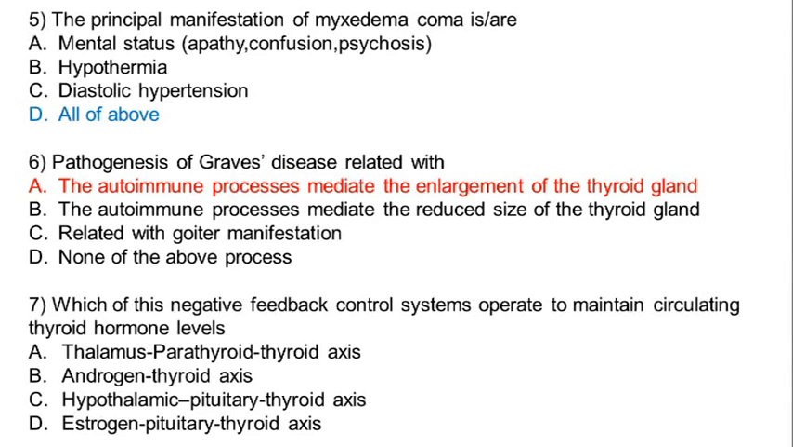Then seventh question, which negative feedback mechanism operates to maintain the circulating thyroid hormone level? So here you need to understand the feedback mechanism. Generally in case of thyroid hormone synthesis and release, the major axis which is associated is the hypothalamic pituitary thyroid axis, which controls the negative feedback mechanism. Okay, so the other options A, B and D are incorrect. So C is the right answer.